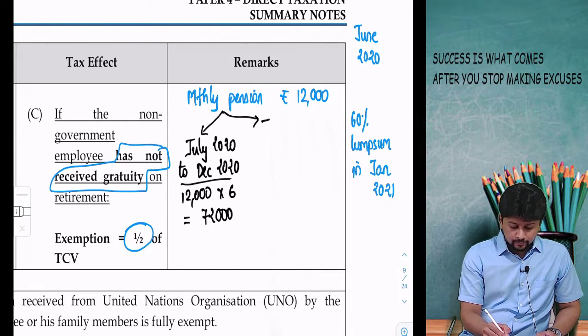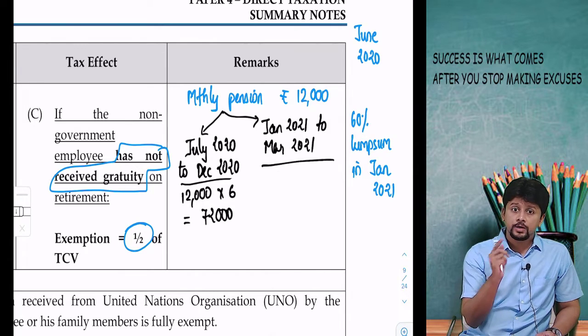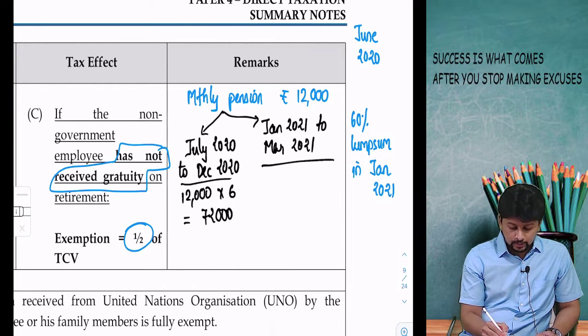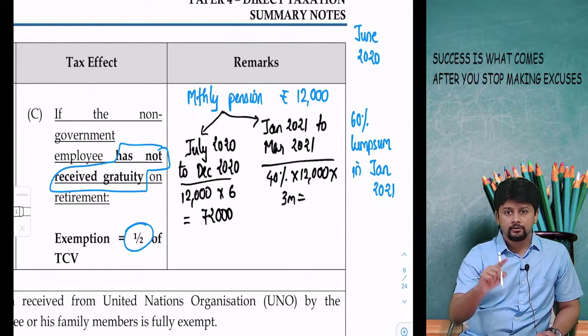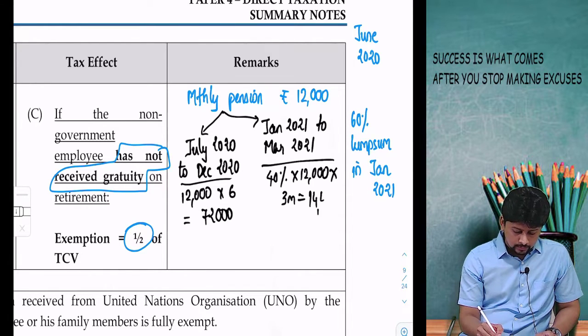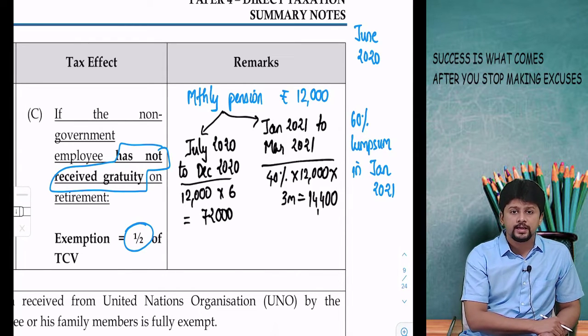But then from January 2021 to March 2021, he has only converted 60% lump sum. So for those 3 months, 40% will still continue on a monthly basis. And so it will be 4,800 every month for 3 months. That means that will be 14,400. And this will be the monthly pension taxable.